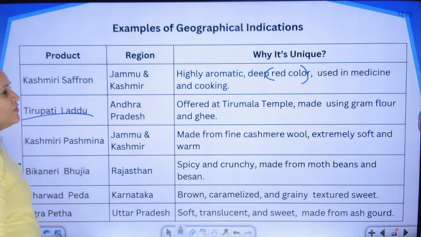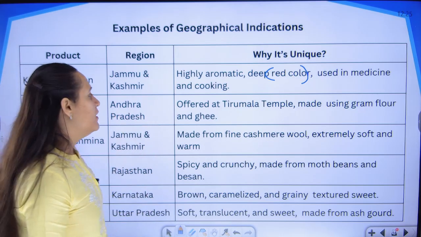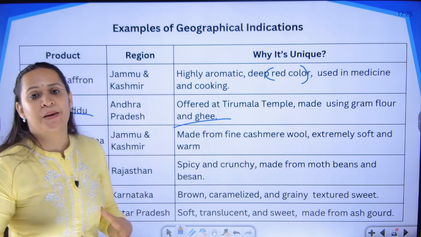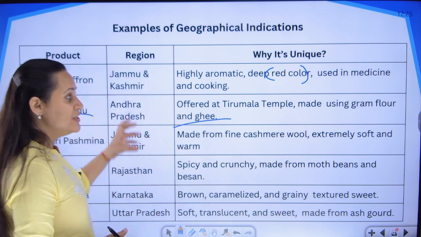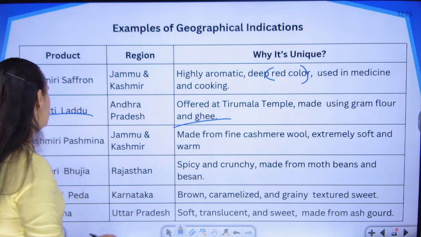You have Tirupati laddu, very famous. It is given as prasad in the Tirumala temple in Andhra Pradesh. It has a special recipe for making that particular laddu. It is specific only to that particular location. Nowhere else are you going to get that laddu.